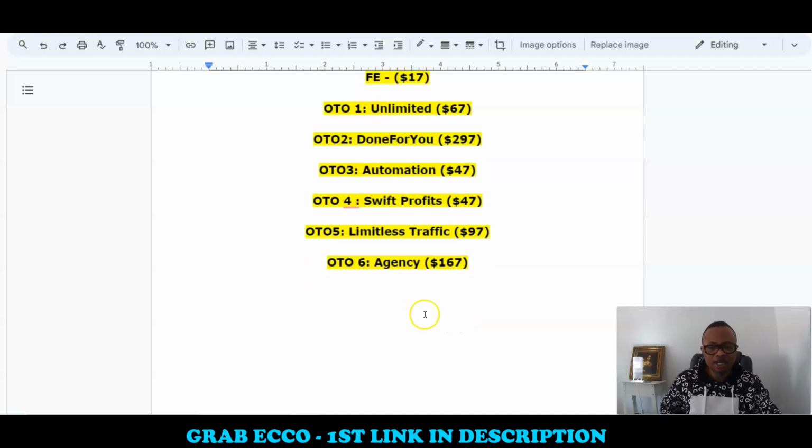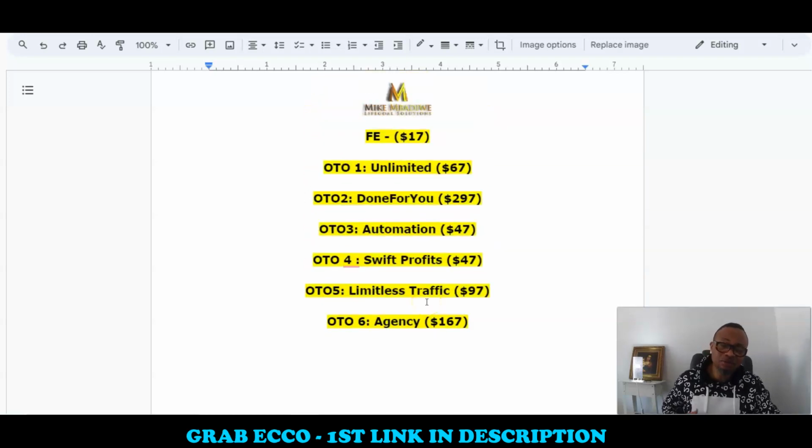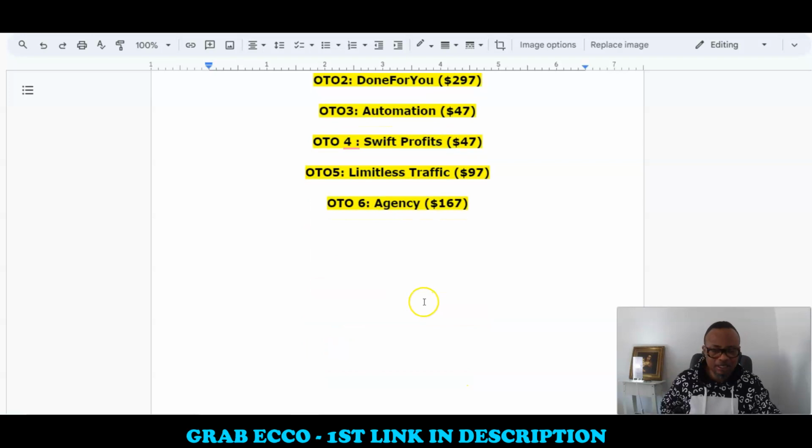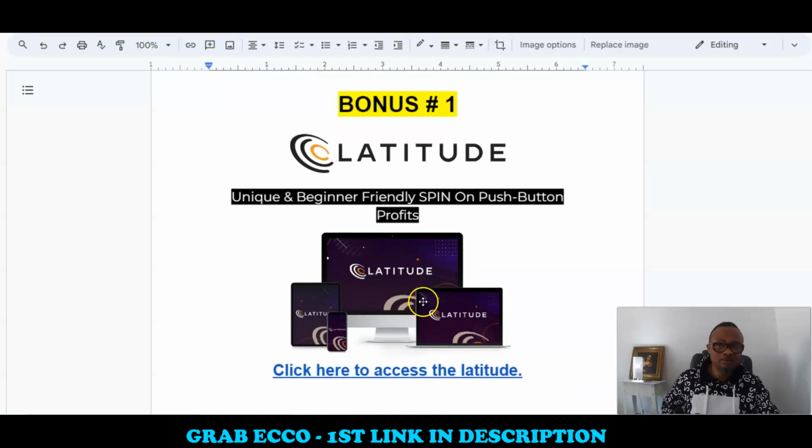You have also the upgrade number 6, the agency, which gives you the agency rights to sell this product as if it's your own and keep the profit across the entire funnel. So that's about the price. It's quite affordable for what it does. And now let's see the amazing bonuses that I have for you.